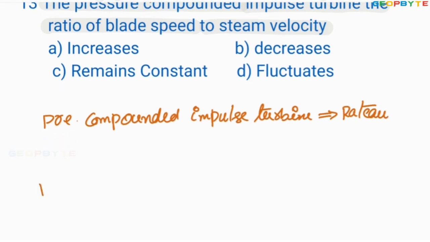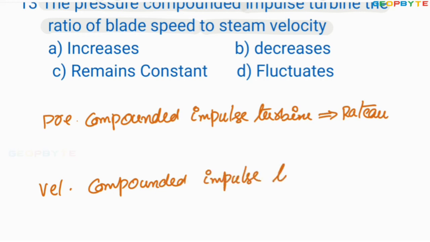Whereas velocity compounded impulse turbine is called Curtis turbine. Here it is Rateau turbine, Curtis turbine.